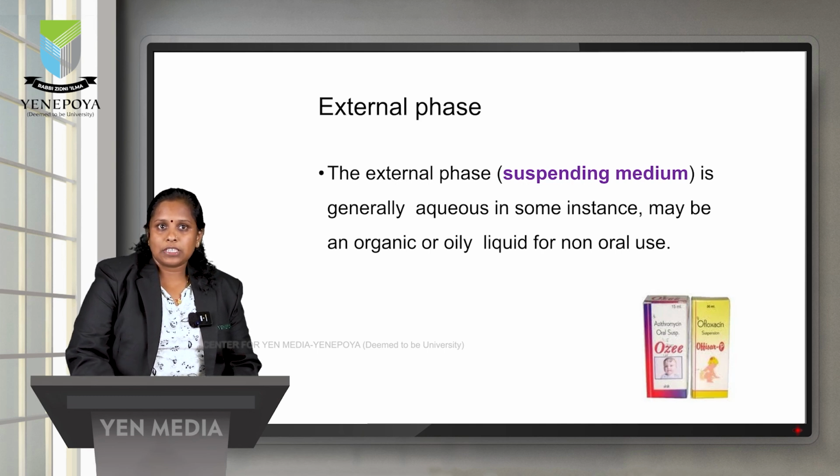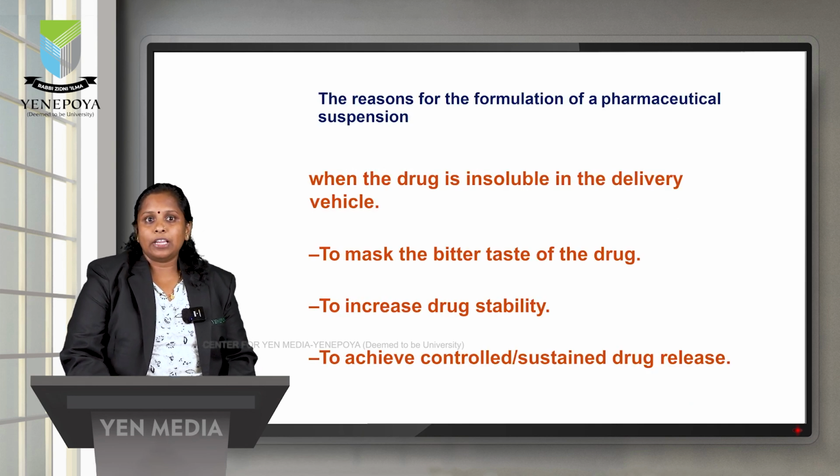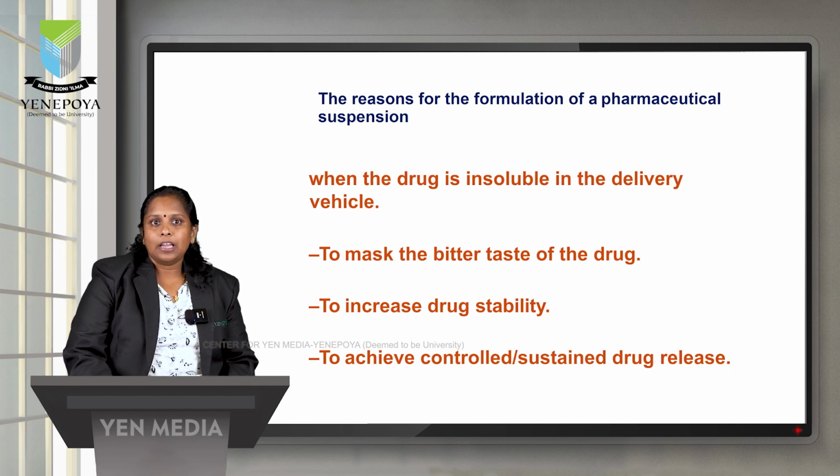So the definition of suspension is over. We will go to the next topic, which is why we require a suspension. Basically, if a substance is soluble in a solvent, we can make it an easy formulation. But why is it required to be changed into a pharmaceutical suspension? The first reason for converting them into a suspension is to mask the bitter taste of a drug. Drug is nothing but an active pharmaceutical ingredient. They will have a pharmacological effect.